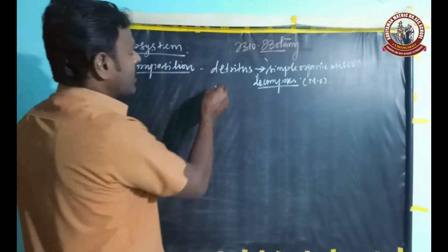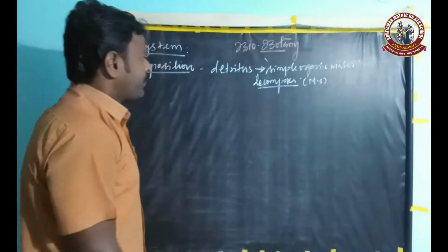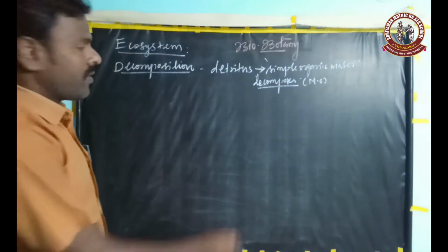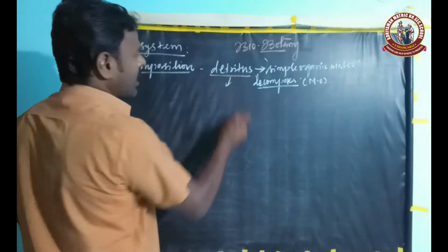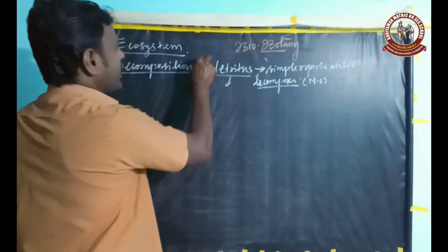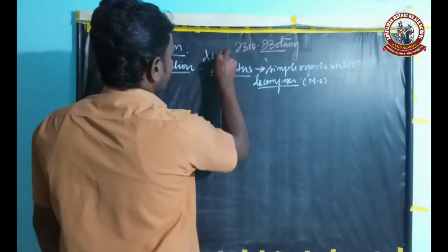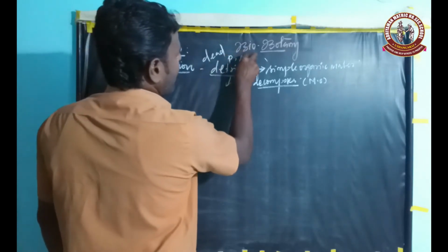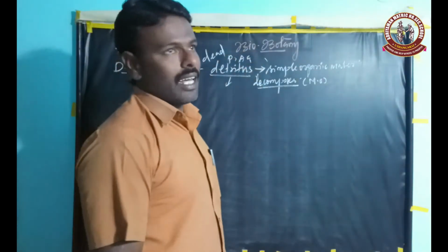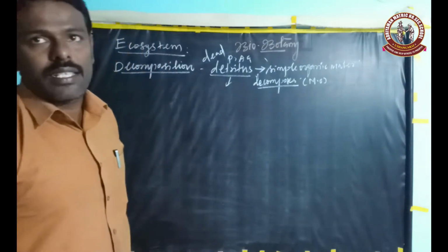So what is the meaning of detritus? Detritus is nothing but dead plants, animals and excreta. That's why it is called detritus.